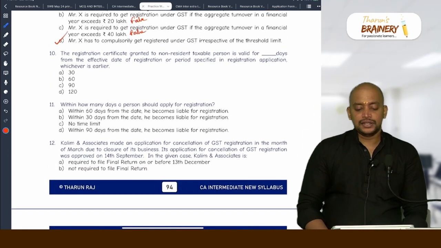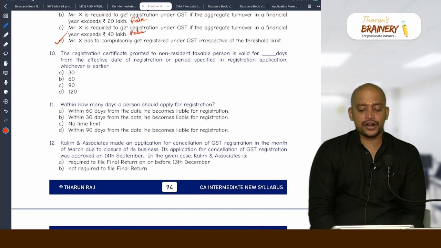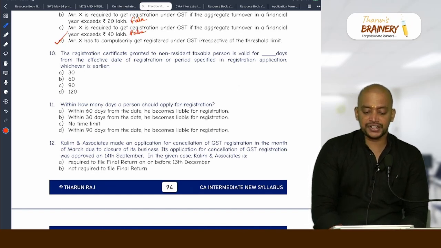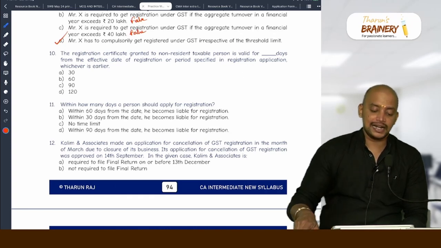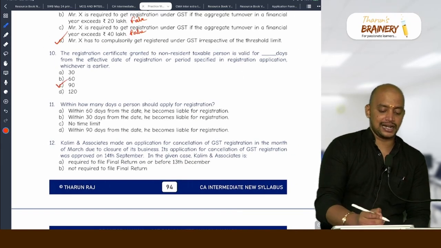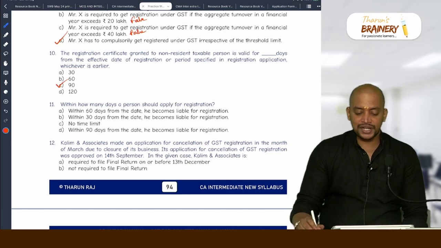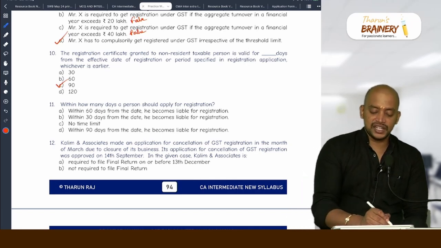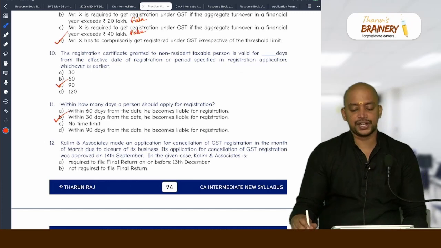Then the registration certificate granted to a non-resident taxable person is valid for dash days from the effective date of registration or the period specified in the registration application, whichever is earlier. 90 days. It is 90 days. Within how many days should a person apply for registration? 30 days from the date he becomes liable for registration. Option B.